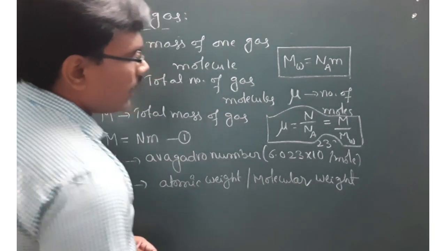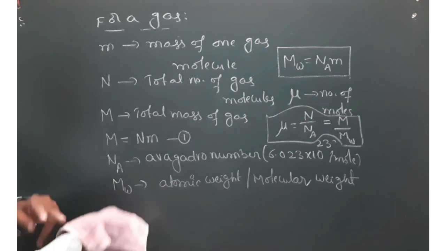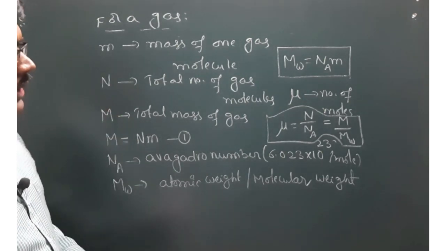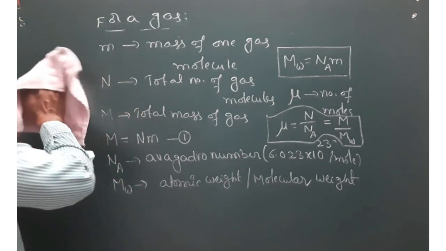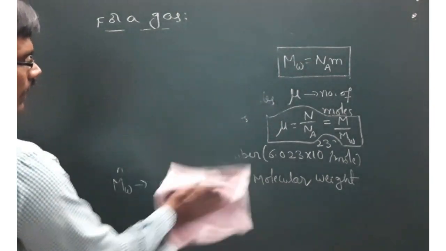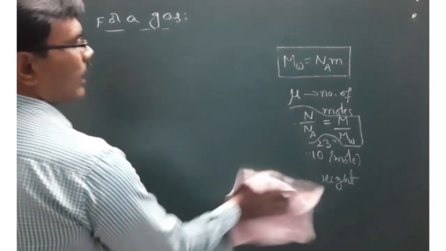And another one is pressure, volume and temperature. Of course, I have already mentioned those things, but one more parameter is there, and that is density of gas. So how do you represent density of a gas?